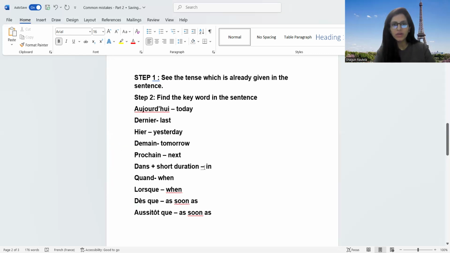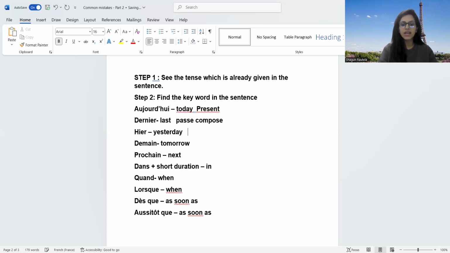Step 1, you need to see the tense which is already given. Step 2, if step 1 is not applicable, you need to look for step 2, which is find the keyword, because these keywords are going to help you understand the tense. Par exemple, aujourd'hui. For aujourd'hui, we're going to write which tense? Tell me. If I talk about today. Présent. Très bien. We're going to write présent. If it's last, we're going to write passé composé.